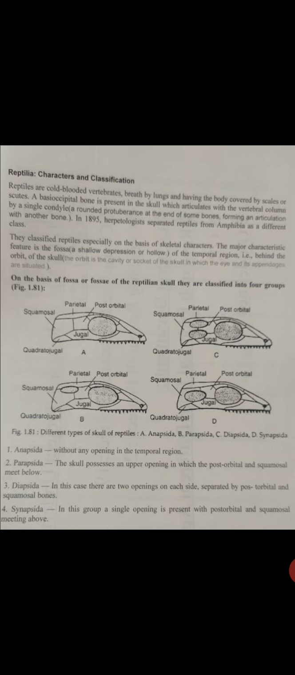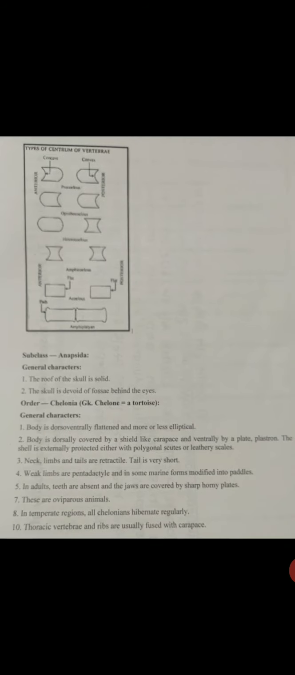The roof of the skull is solid. The skull is devoid of fossa behind the eyes. इसके अंदर ऑर्डर है Chelonia, Chelon यानी कि tortoise. Body is dorsoventrally flattened and more or less elliptical. Body is dorsally covered by a shield-like carapace and ventrally by a plate, plastron. The shell is externally protected either with polygonal scutes or leathery scales.